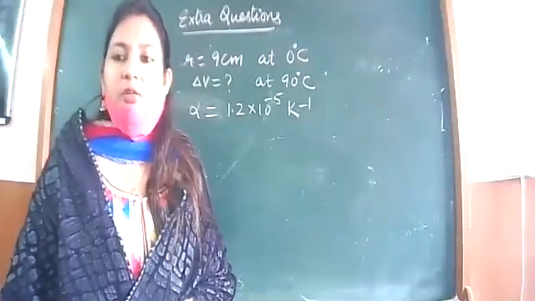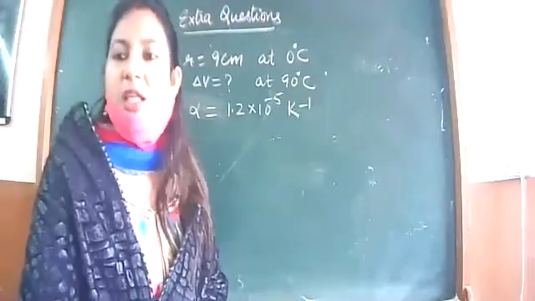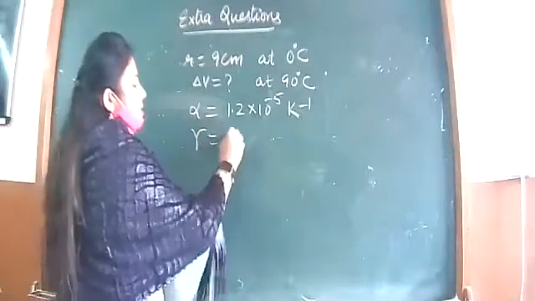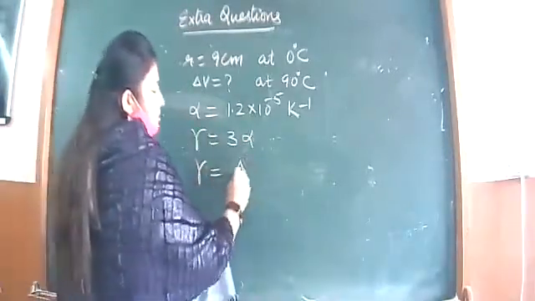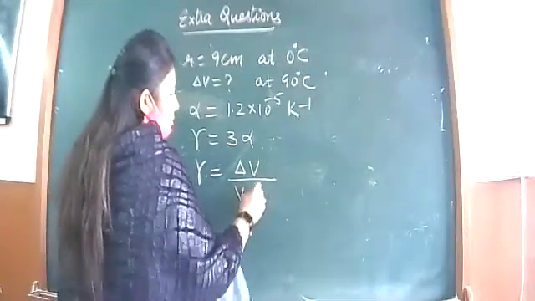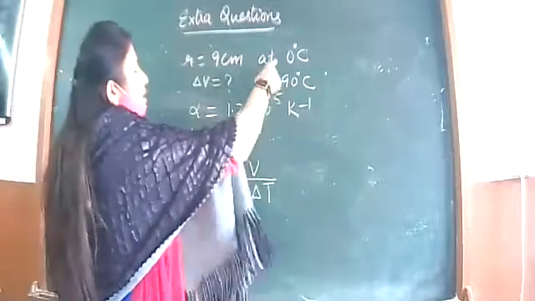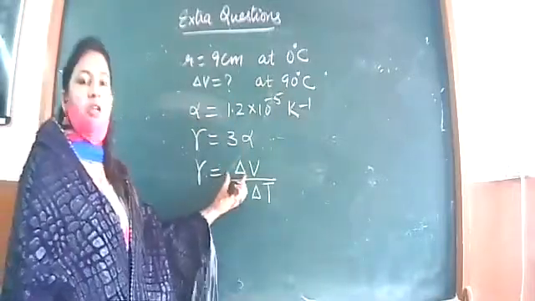So gamma is equal to 3 alpha. You know this relation already. So you will be using that relation here. So first you will calculate gamma by using 3 alpha. Then what is gamma? Change in volume over original volume per unit change in temperature. Change in temperature is 90 degrees Celsius. Okay. And delta V you have to find.